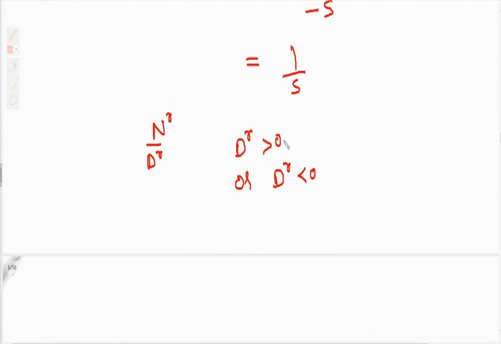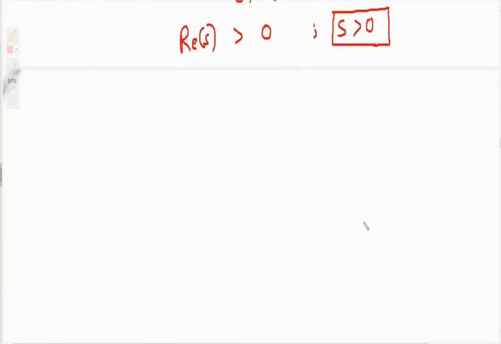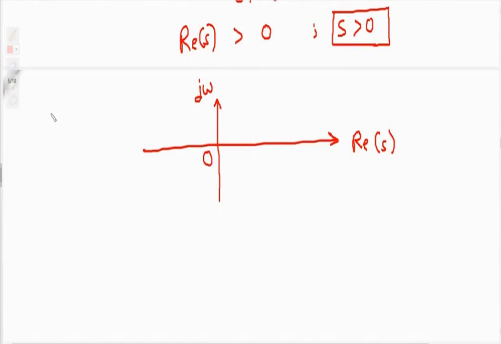So here we were finding the Laplace transform of u of t, so we have to equate our denominator with greater than 0. So here the ROC is real of s greater than 0. Basically s greater than 0. You can write s greater than 0 or you can write real of s greater than 0. Okay. So what will the ROC sketch be? We have one S plane, x-axis real of s, y-axis j omega, this is the origin.